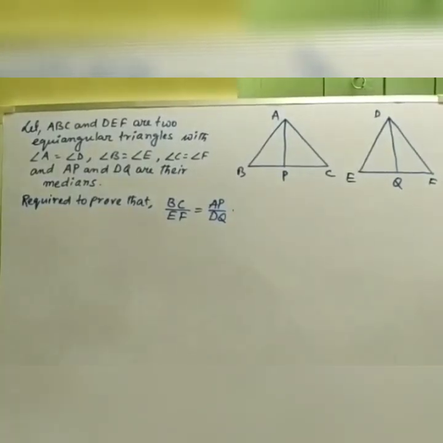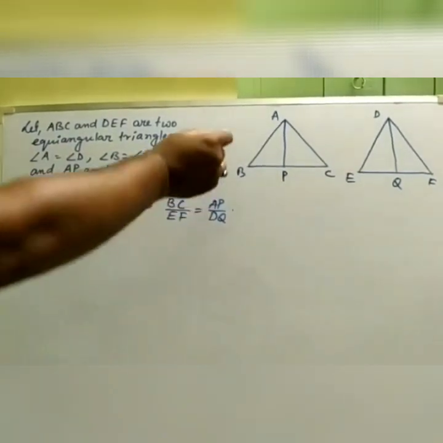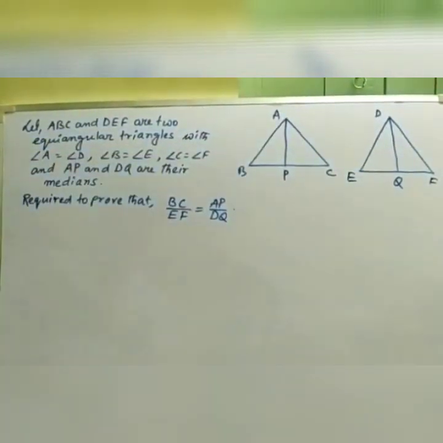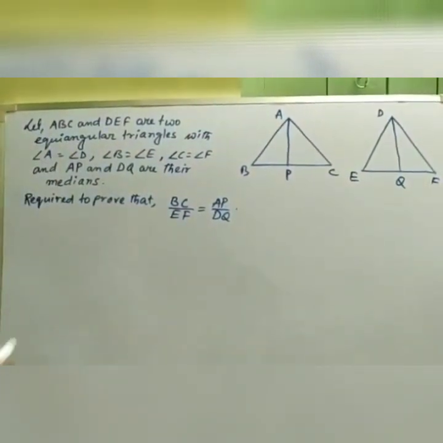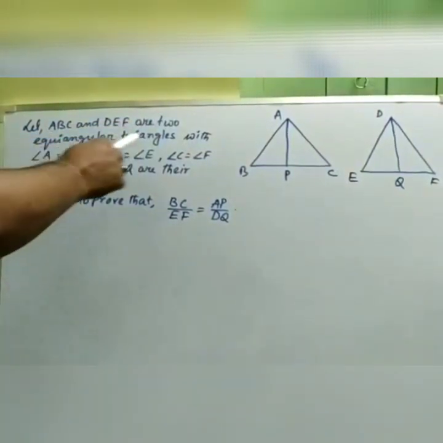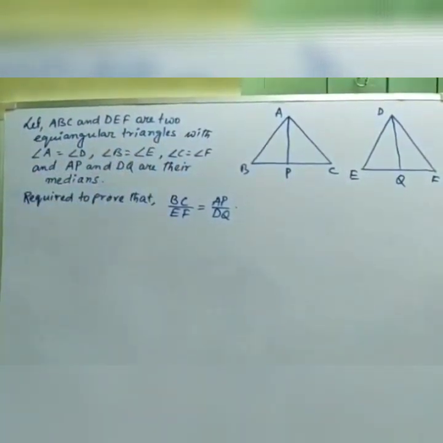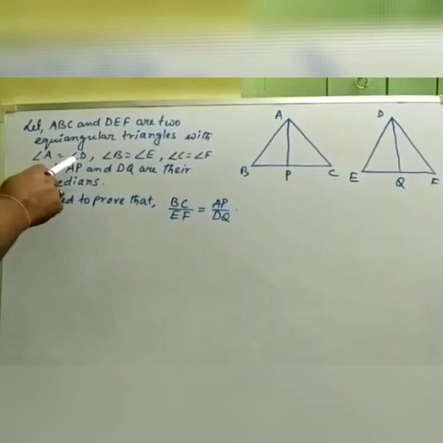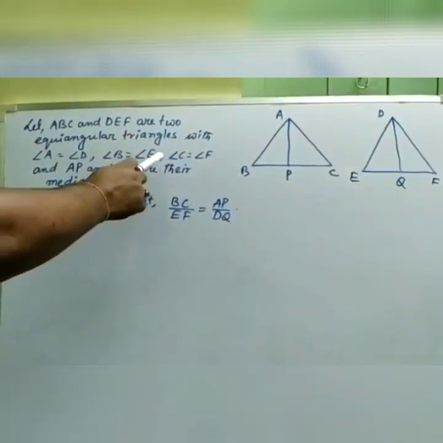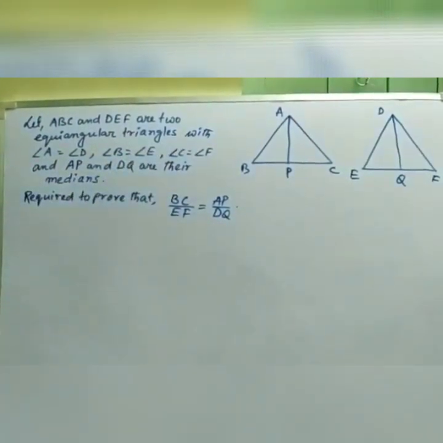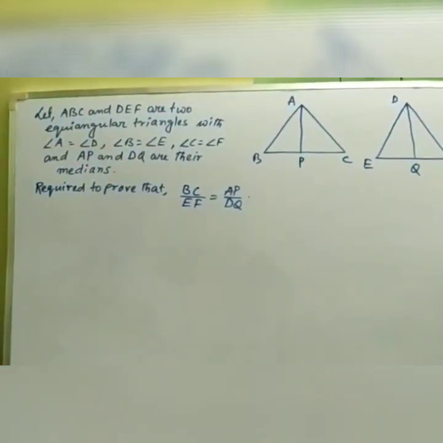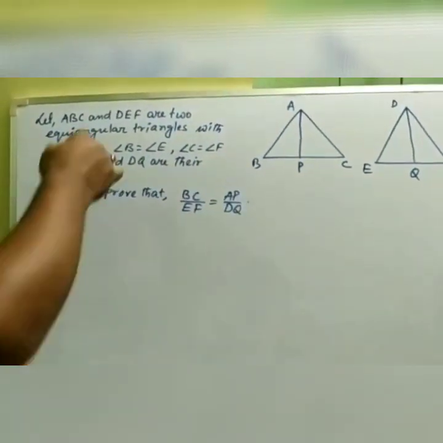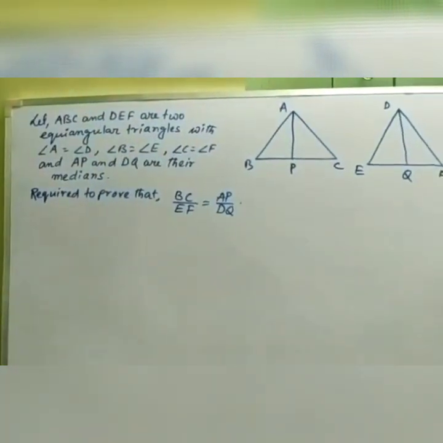You can see the figure of the two triangles ABC and DEF. We have taken AP and DQ as their medians. So we have written here the given condition: ABC and DEF are two equiangular triangles. That means all corresponding angles are equal. So angle A equals angle D, angle B equals angle E, and angle C equals angle F. And AP and DQ are their medians. So these are the given conditions from the statement of the proof.